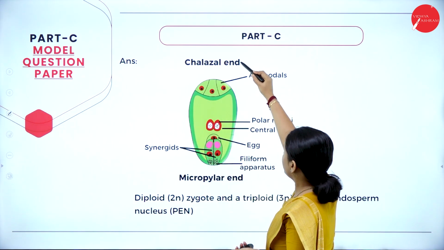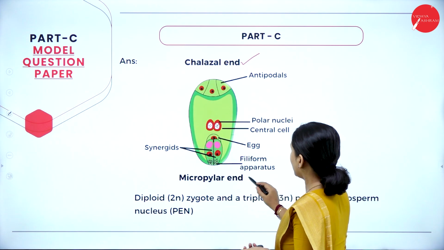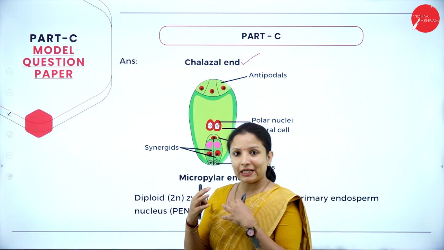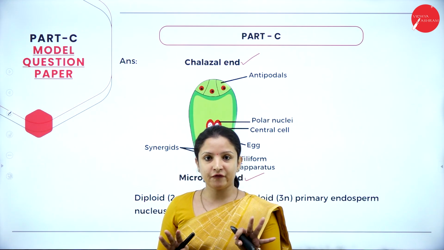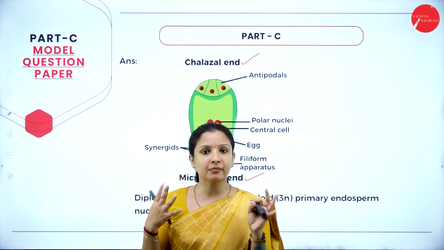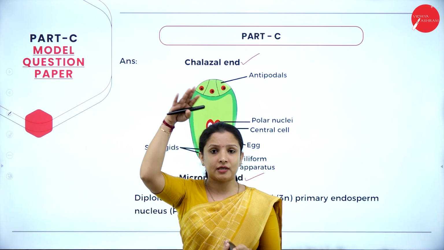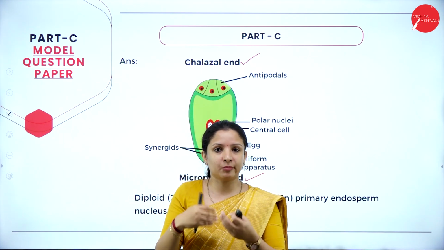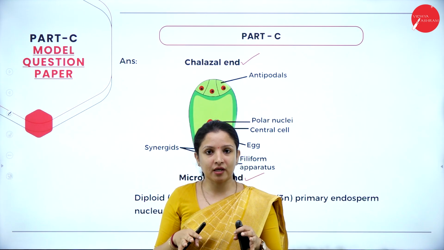One of the labelings is the chalazal end and then the micropylar end. So you can draw it any way. In the exam, you get confused between the chalazal end and the micropylar end, that is, whether the chalazal end should come at the top and the micropylar end at the bottom, or should it be vice versa. You don't have to worry about that.